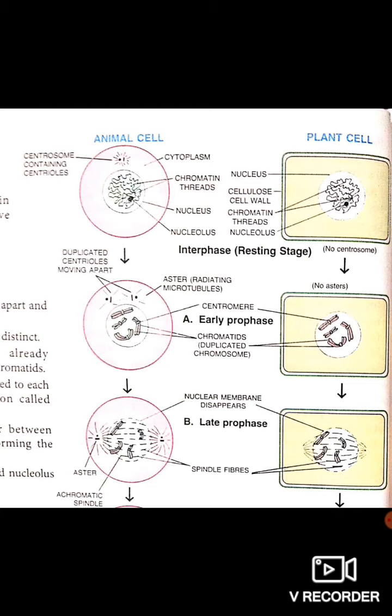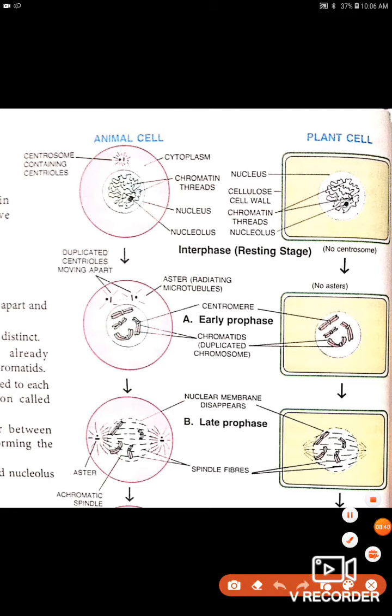Pro means first, and phase, as you know, is a subdivision of the karyokinesis. So the name itself tells you it is the first phase. It means prophase. Now listen to me carefully.